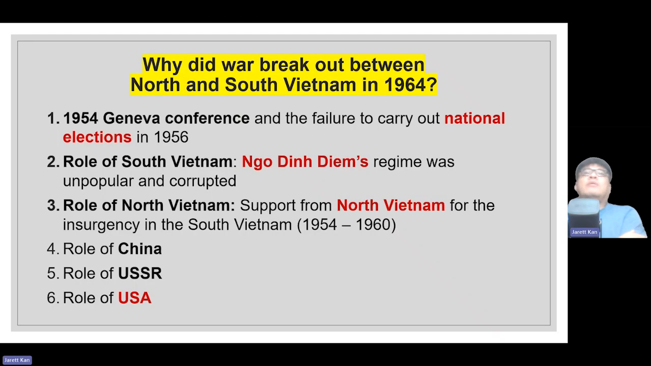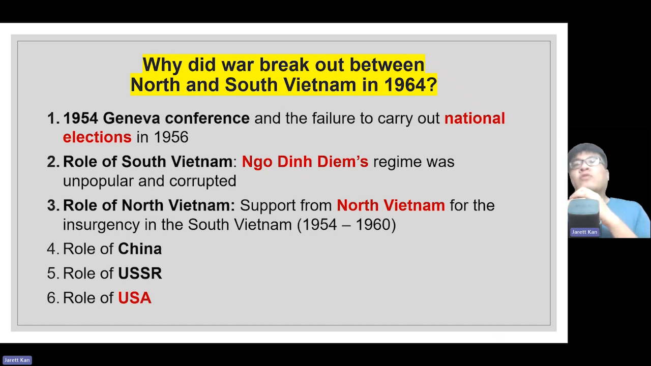So let's reflect and recap some of the key factors we have talked about so far on why war broke out between North and South Vietnam in 64. We talked about the Geneva Conference, where Vietnam was divided into two along the 17th parallel. This, in some sense, laid the foundation for future conflict. Diem did not carry out national elections, which upset people. Diem's regime in South Vietnam was very unpopular and corrupt. So corrupt was he that even his own commanders would kill him. And later on, when he was assassinated, the USA also felt that it was right to go into Vietnam, and therefore the war broke out.